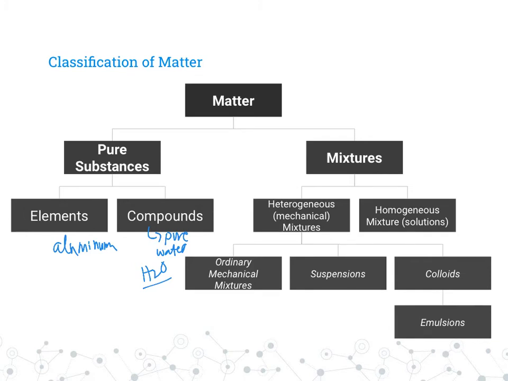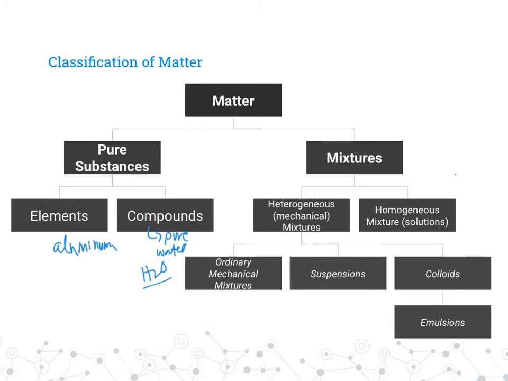A mixture, we can have a heterogeneous or a homogeneous mixture. A heterogeneous mixture is one where there's multiple parts and we could see those parts typically, or we've done something to keep those parts together. Homogeneous mixture is something like a solution. When you dissolve Kool-Aid, you create a homogeneous mixture. It is a solution. So heterogeneous mixtures have 3 different types. We have an ordinary mechanical mixture, a suspension, colloids, and then an emulsion is like a type of colloid.